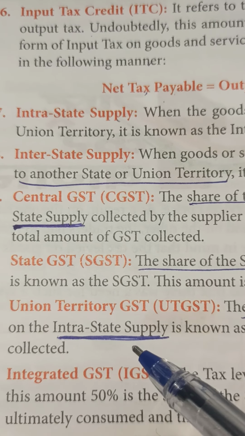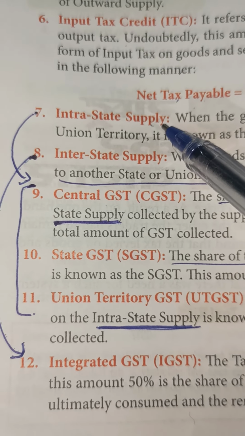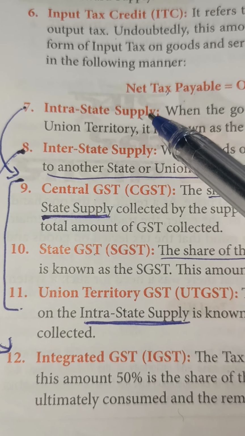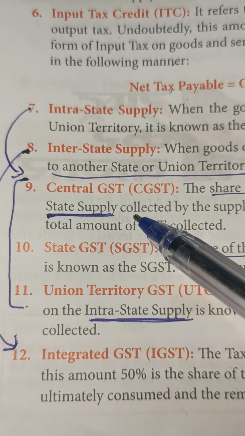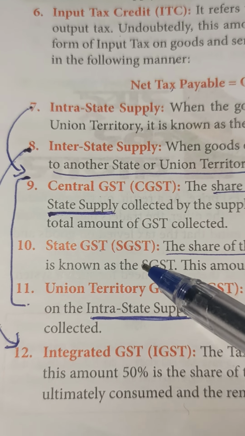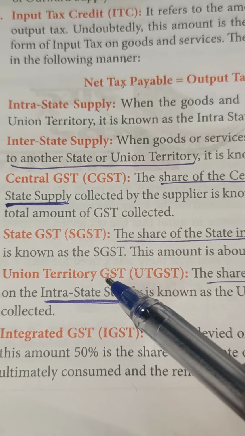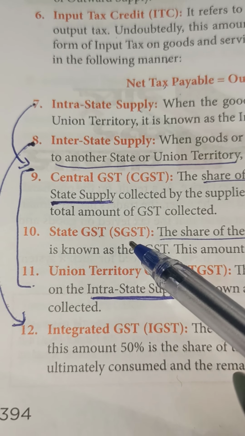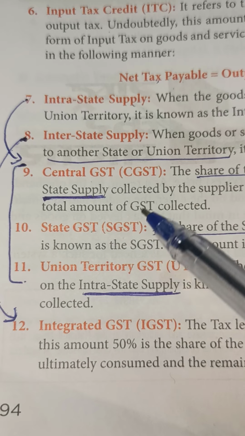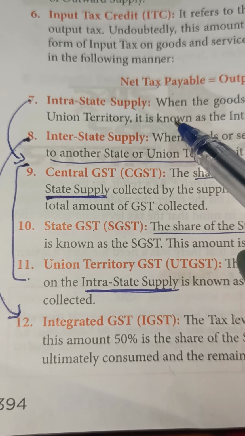We are understanding the intra-state supply: one share goes to the central government and one share goes to either the state government or the UT government. In case it is the UT government, it will be called UTGST. So either SGST or UTGST. CGST is 50% of the intra-state supply tax.